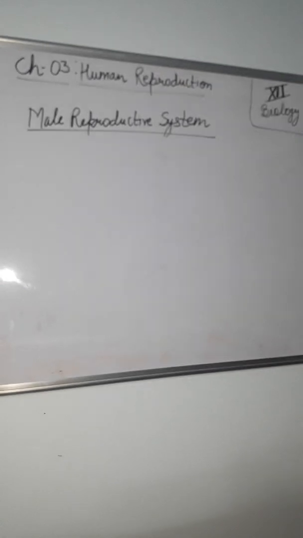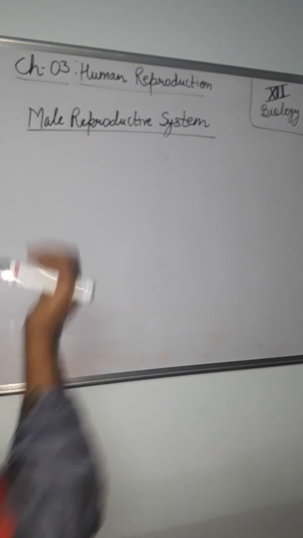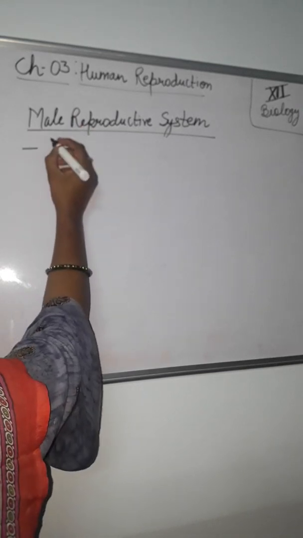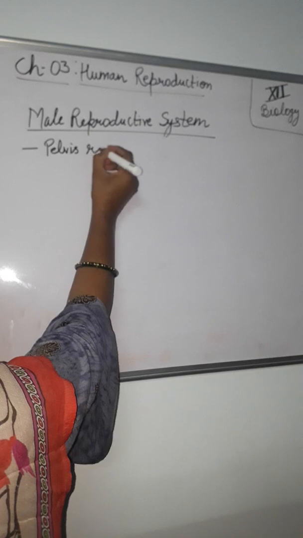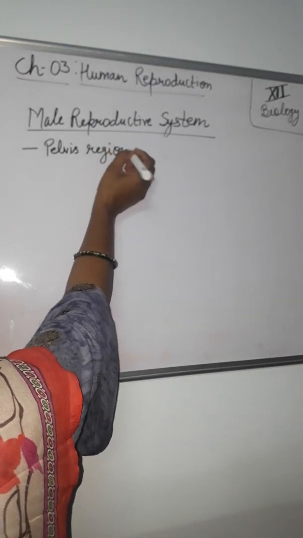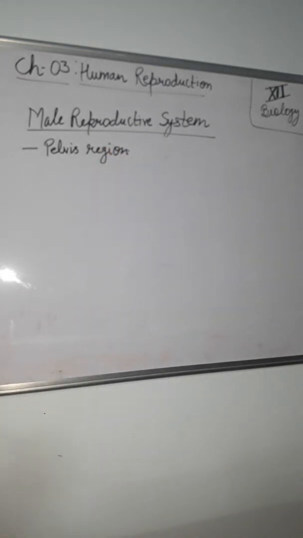Today's topic is the male reproductive system. In humans, the male reproductive system is located in the pelvis region. Okay, location. Now it consists